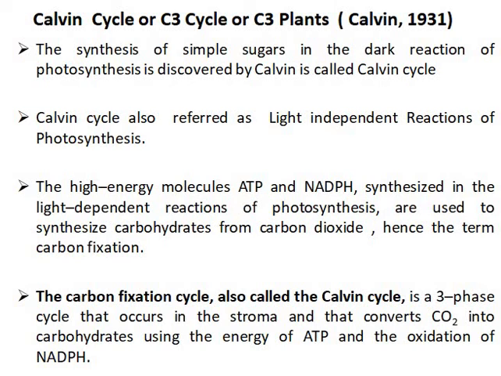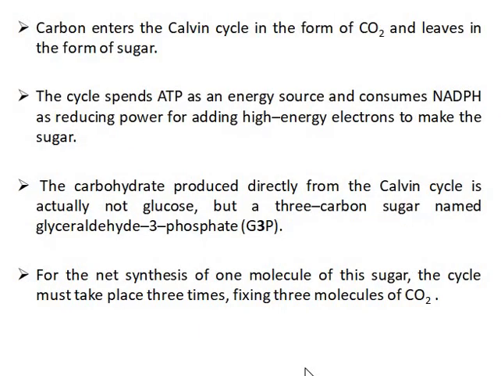The carbon fixation cycle, also called the Calvin cycle, is a 3-phase cycle that occurs in the stroma and converts carbon dioxide into carbohydrates using the energy of ATP and the oxidation of NADPH. Carbon enters the Calvin cycle in the form of carbon dioxide and leaves in the form of sugar.